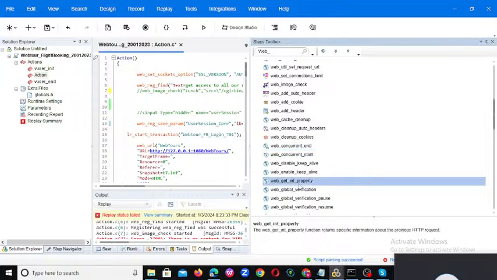And the web get in property function is also very important. It returns specific information about the previous HTTP request. If you want the HTTP request status code, 200, 300, 400 or 500, that information will be returned. Using web get in property, for example when you are downloading a file, we can also get the file size.